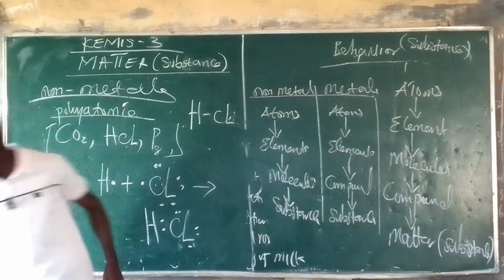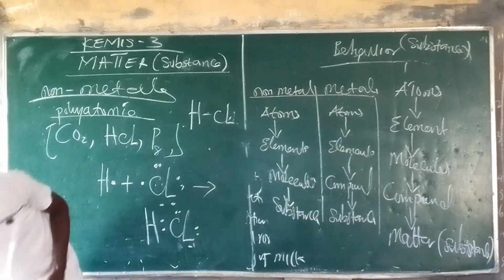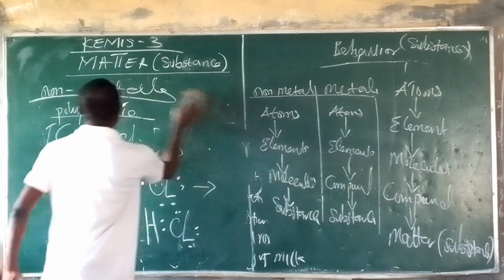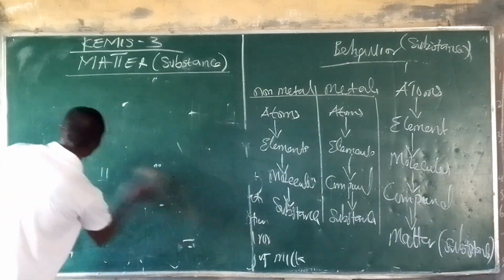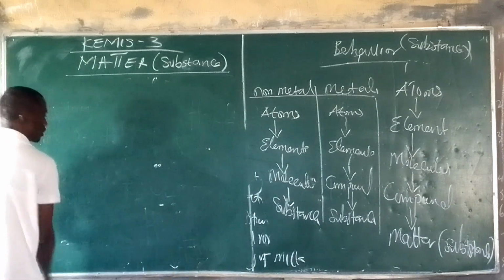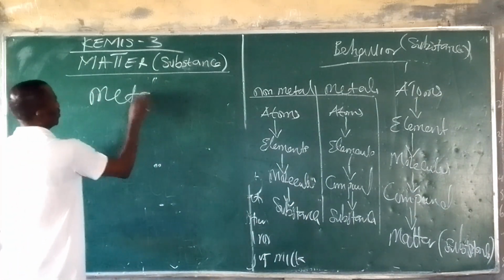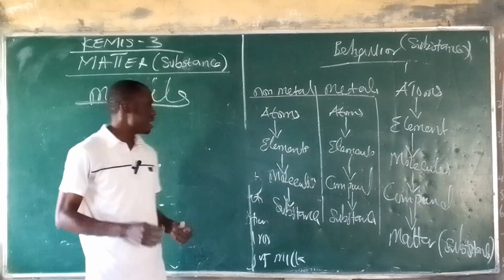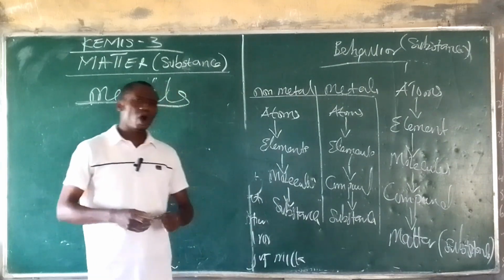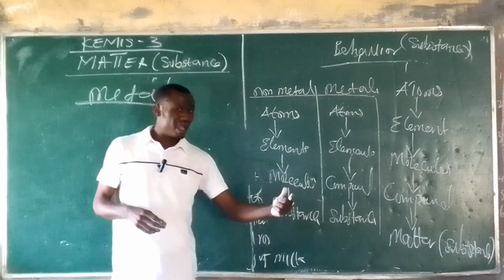Now, let's go to the next behavioral aspect of substances, which is talking about the metals. For the metals, what we are looking at is the ability of these elements to combine with other elements.